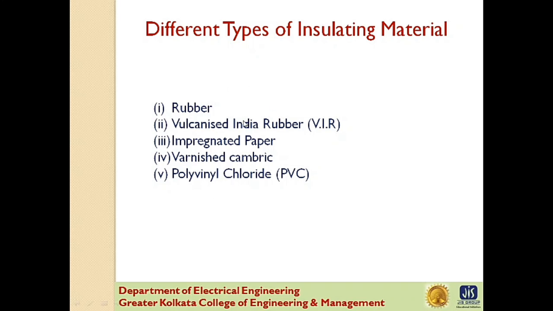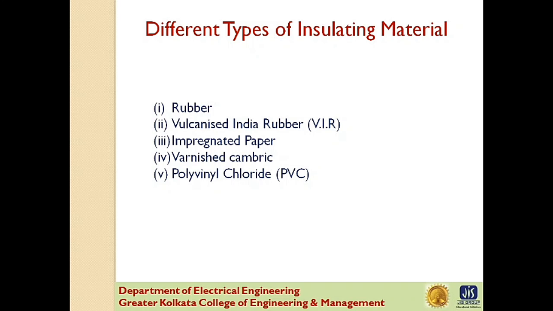First is rubber. Now, rubber may be obtained from the milky sap of tropical trees or it may be produced from oil products. It has relative permittivity varying between 2 and 3, dielectric strength is about 30 kV per millimeter, and resistivity of insulation is 10 to the power 17 ohm centimeter.